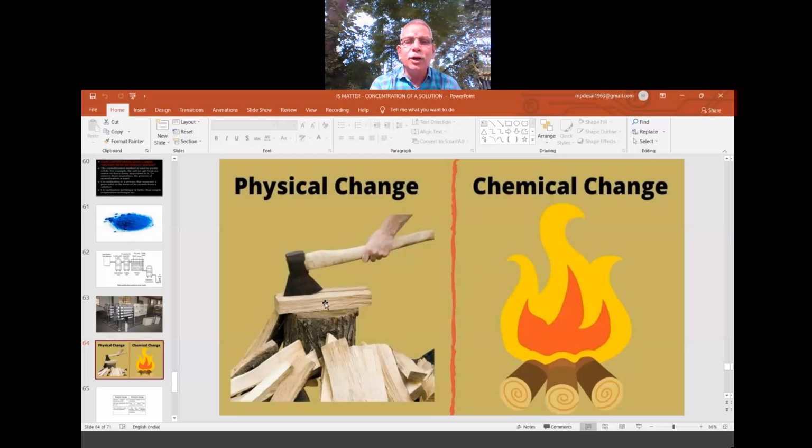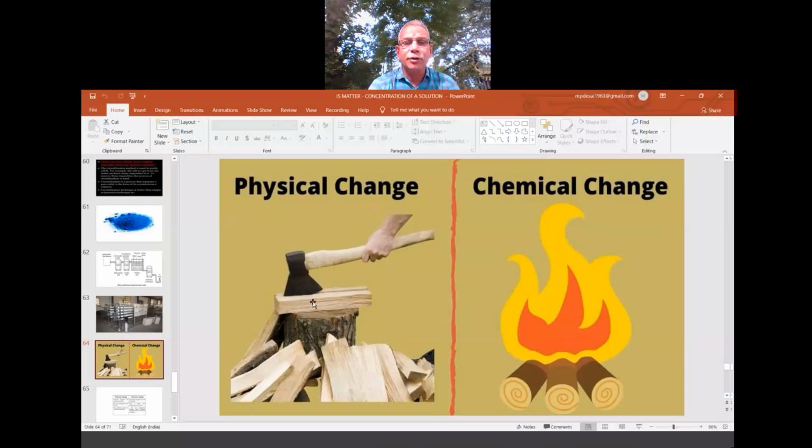Here wood is made into two pieces, 2, 10, 20. So it is wood only. Earlier it was a wood log. So the wood log was made into small pieces for our daily use. It is wood only, so the wood property is not changed. There is no change in the property of the wood. Wood is maintaining the property. Instead of the bigger one, now it is small pieces.